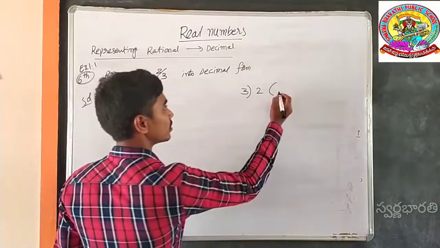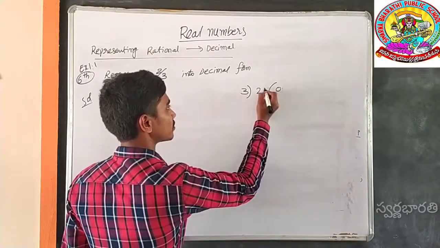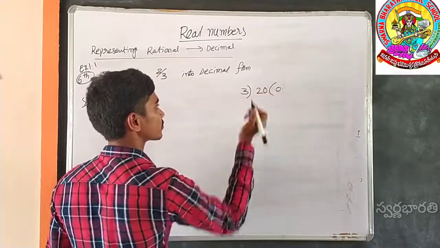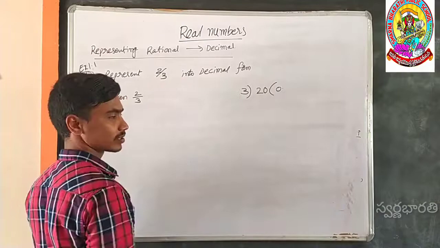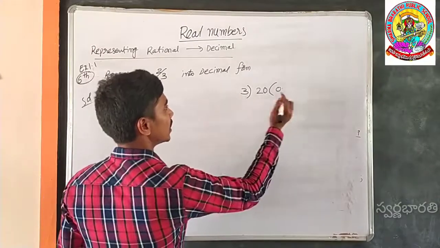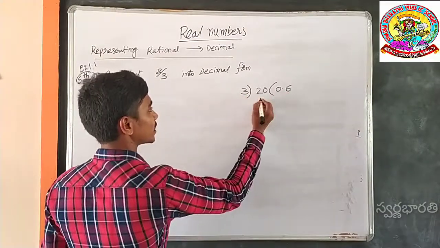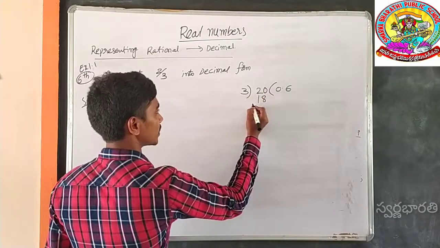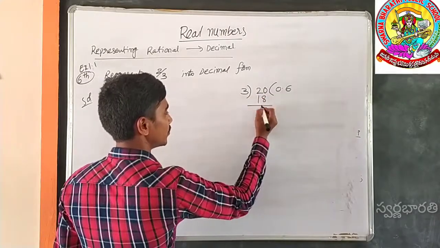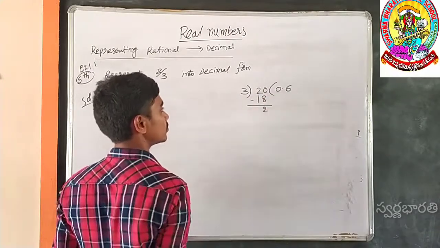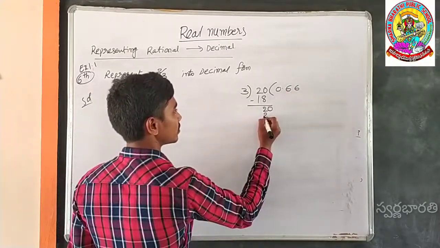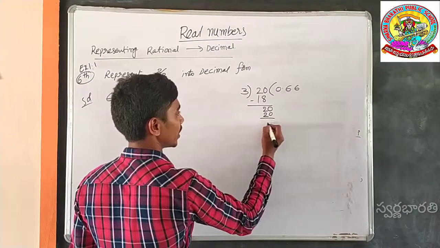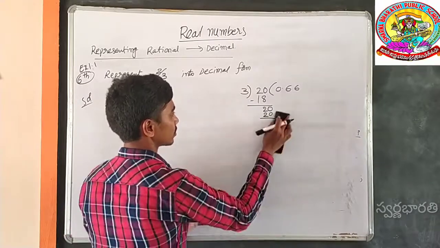So keep 0 here and place 0 here. How many times do you get 20 or nearest to 20 in the third table? 6 times we get nearest to 20. So it is 18. 6 threes are 18, which gives 2. Next, again keep 0. 6 threes are 18, which gives 20. Again gives 6.